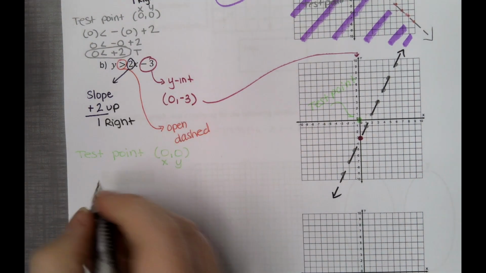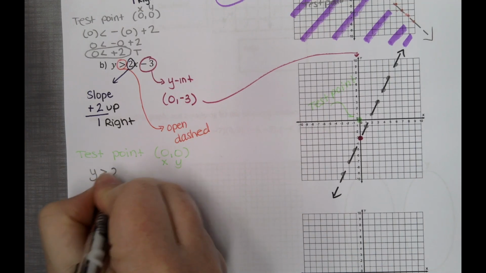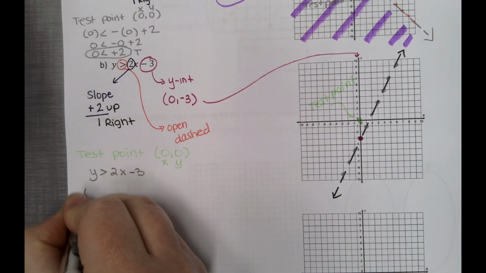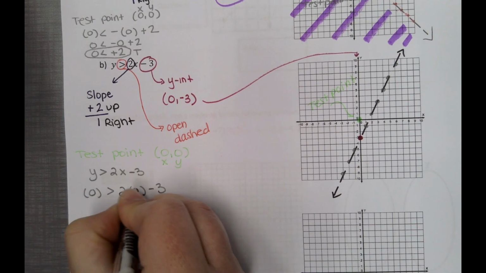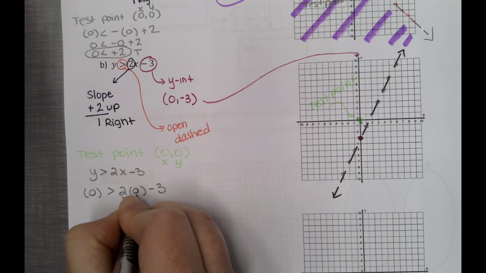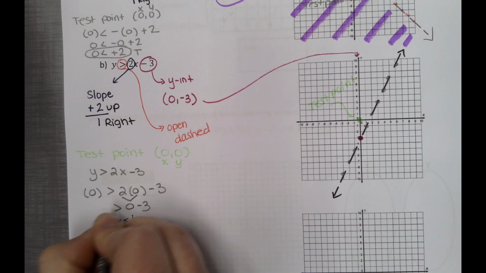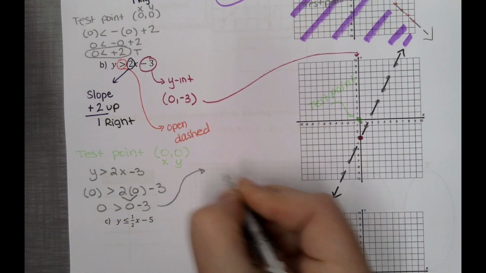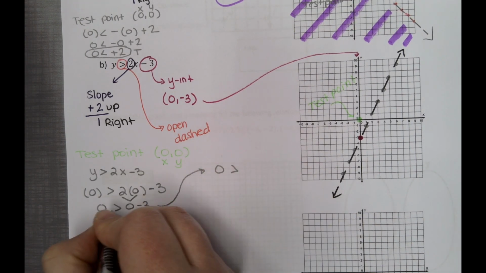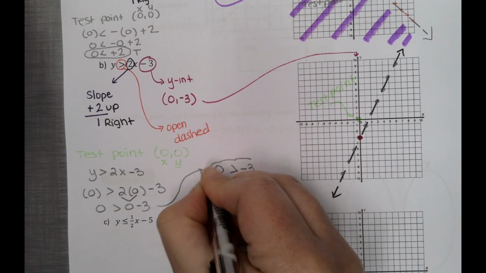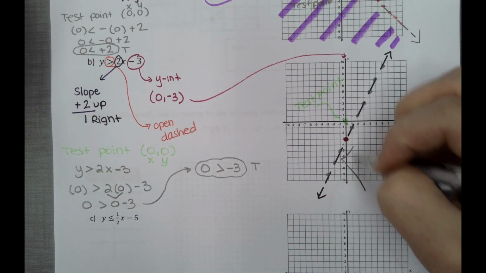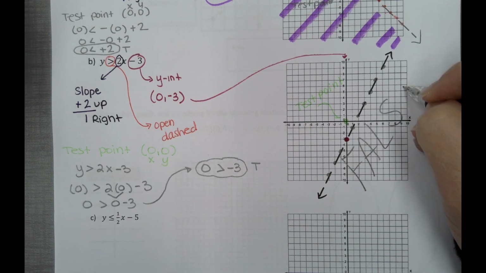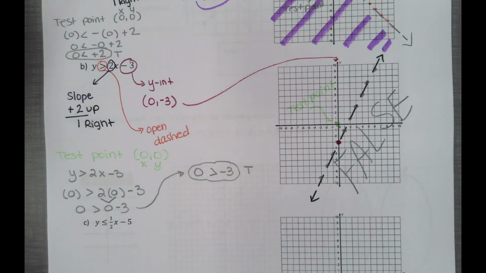And let's go ahead and copy down our inequality. Y is greater than 2x minus 3. Open for y, open for x, put in 0 and 0. So 0 times 2 is 0 minus 3. So we're going to, I don't have space, I'm going to do it here. Is 0 greater than negative 3? Yeah, this is true. So that means testing point is true. This other region is going to be false. And we're going to color in the true region.